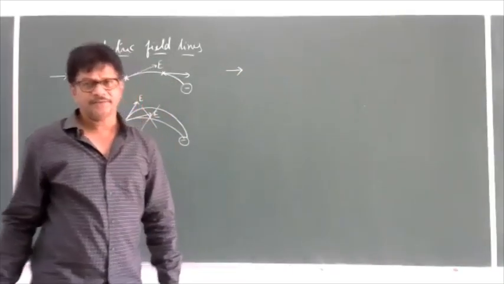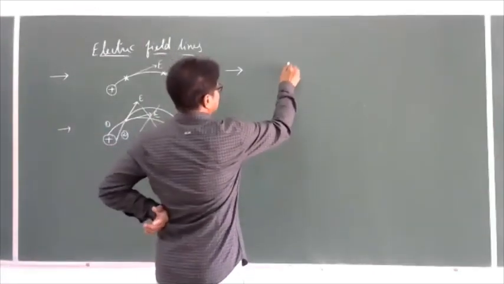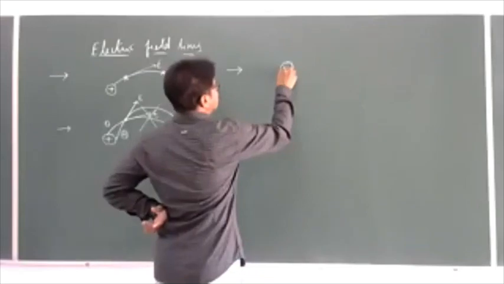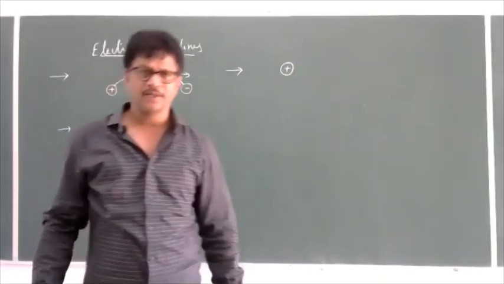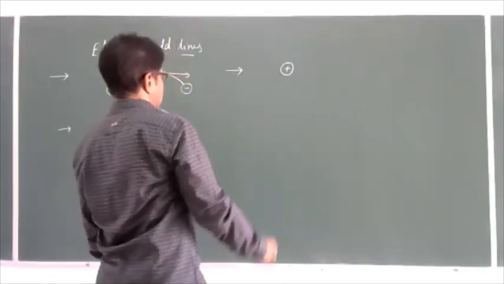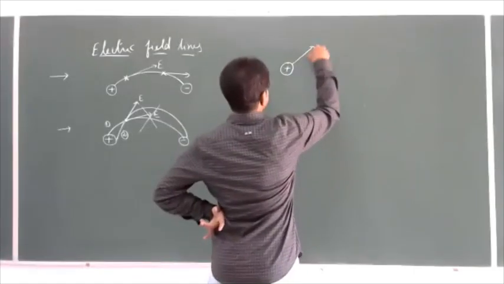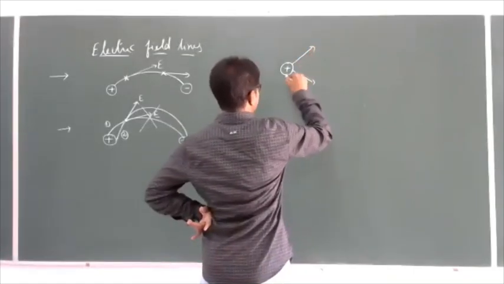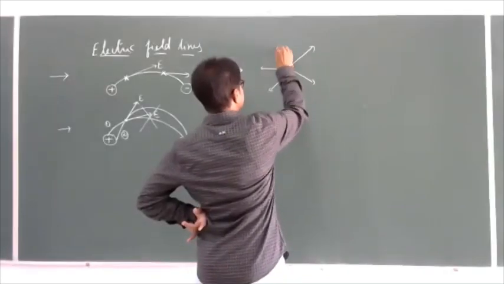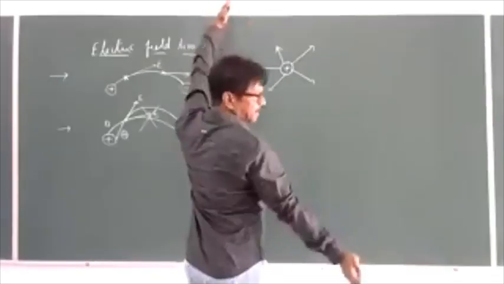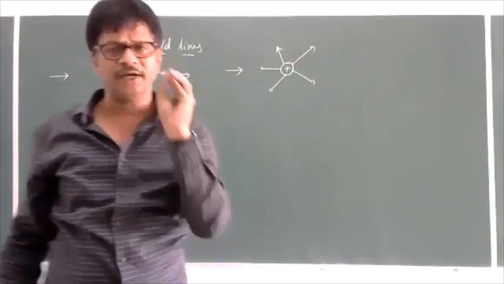If you take an isolated positive charge, that is nothing but a single positive charge. The electric lines of force are radially outwards. So along its radius, they will be outwards in the case of an isolated positive charge.